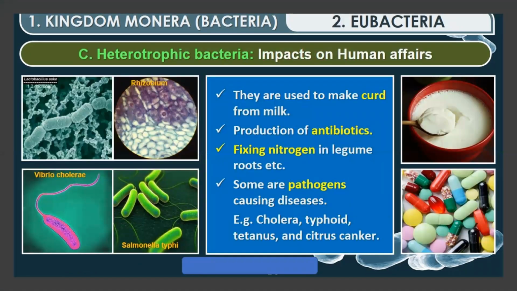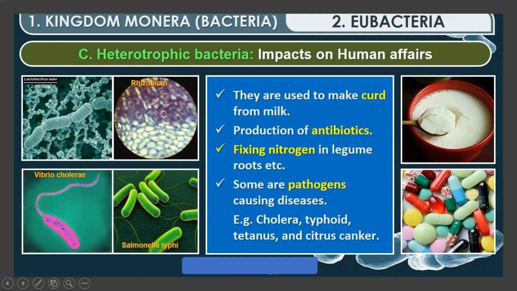Heterotrophic bacteria, what impacts do they have on human affairs? See, they are used to make curd from the milk. Lactobacillus, they come under heterotrophic. Production of antibiotics, Streptomyces, fixing nitrogen in legume roots, Rhizobium. Some are pathogens causing diseases. We have seen many examples of them. Cholera, typhoid, tetanus, citrus canker. These are certain diseases which are caused by bacteria.